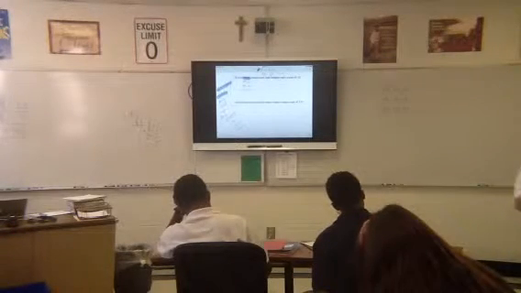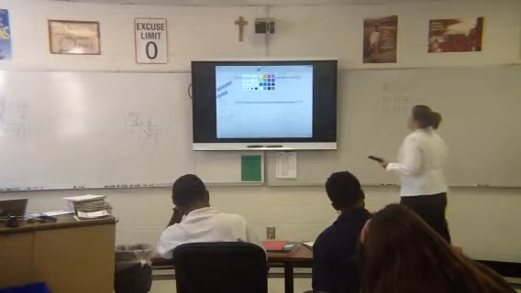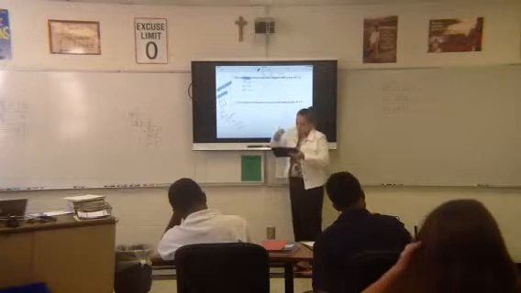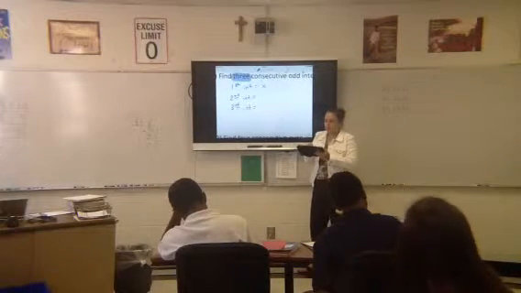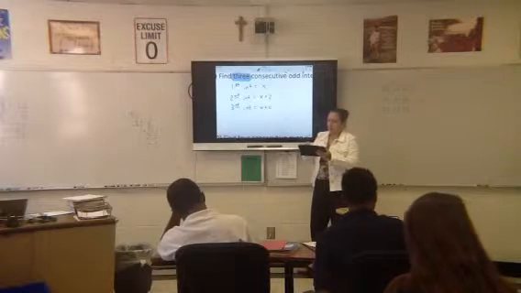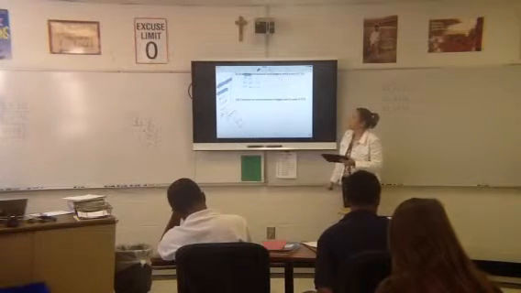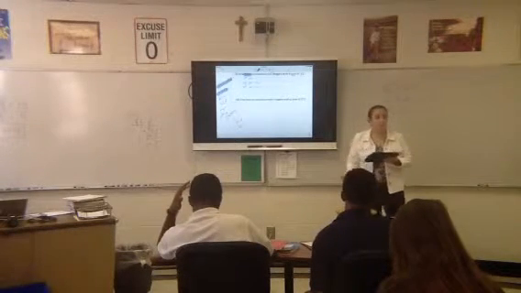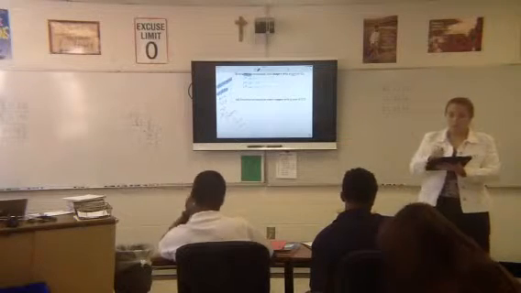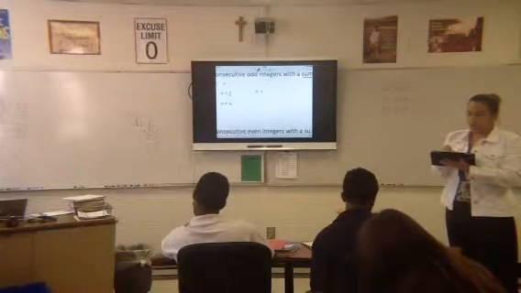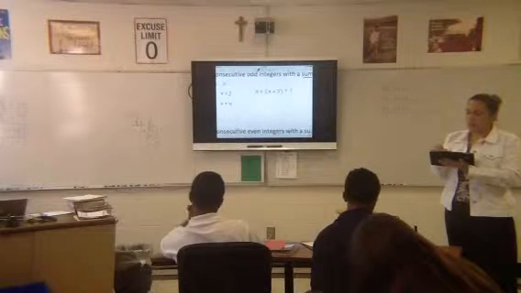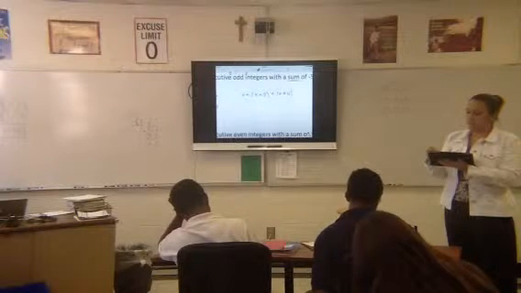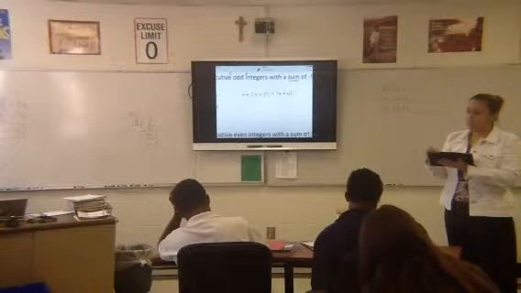Okay? All right, so now with that being said, if I know that this is x, what will my next one here be? X plus 2, X plus 2, and then what will the next one be? X plus 4. Very good. Okay, so evens and odds are set up the exact same way. Now I'm going to add them all up, right? Because isn't that what the word sum means? Sum means add them. So I'm going to take x, the x plus 2, and the x plus 4, and add them all up. And that should equal what in this problem? Good, negative 51.